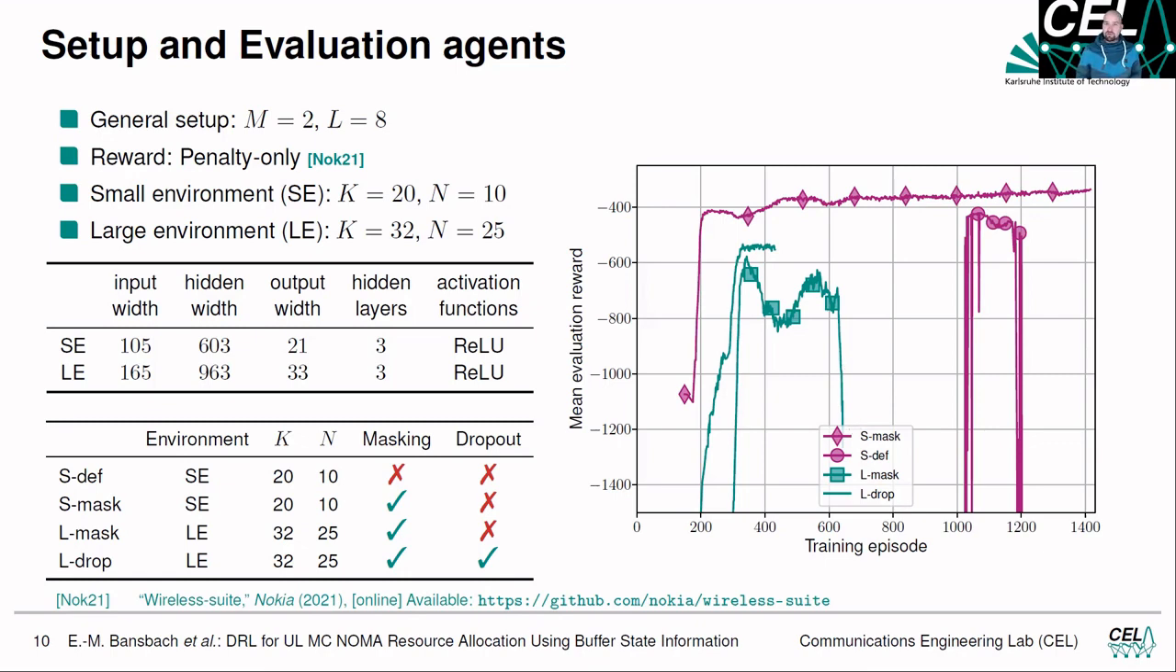So we said, maybe that could be overfitting. So we decided to include some dropout layers. That's the ldrop agent. And as you can see, with the dropout layer, the ldrop agent has a stable learning and then converges to a stable value.